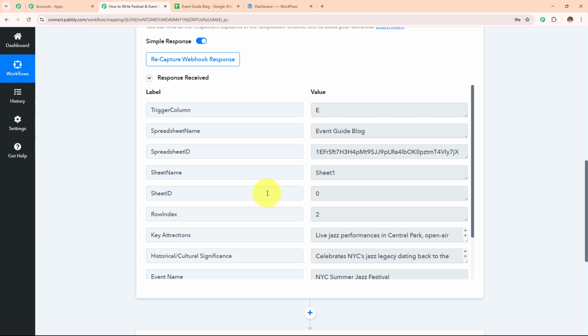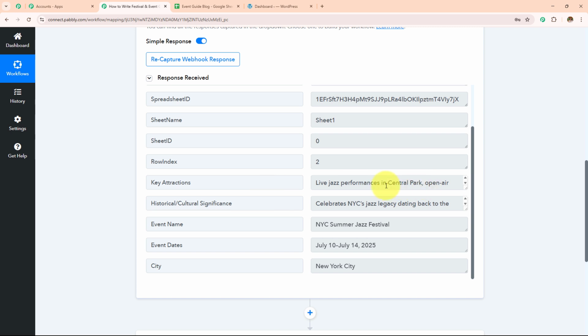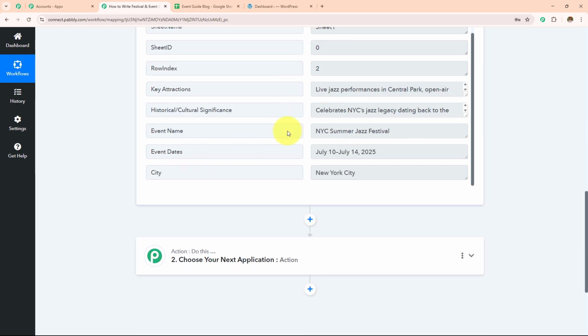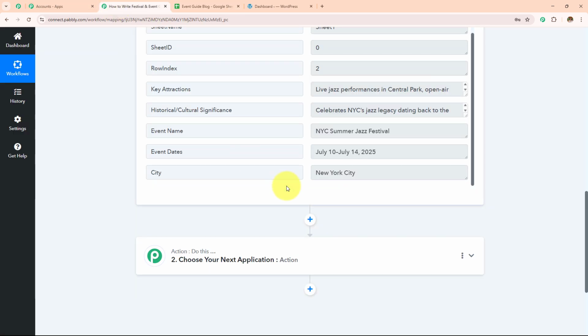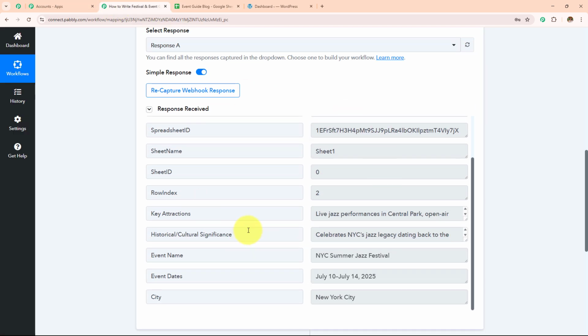These are the same data and the details. The key attractions were live jazz performance in Central Park, historical and cultural significance celebrates NYC Jazz legacy dating back. Event name was NYC Summer Festival, event dates were these, and the city was New York City. These are the same exact details which I have added in my Google Sheet spreadsheet, and I have received that